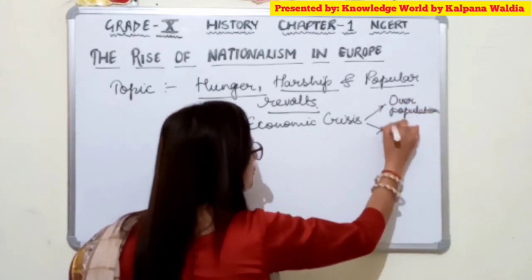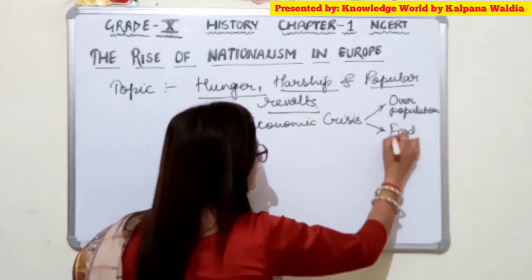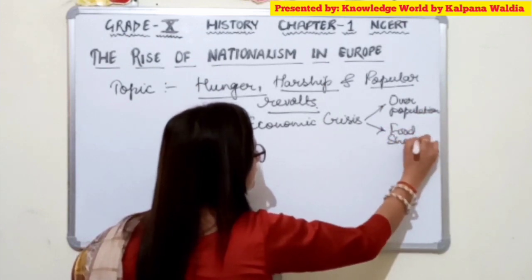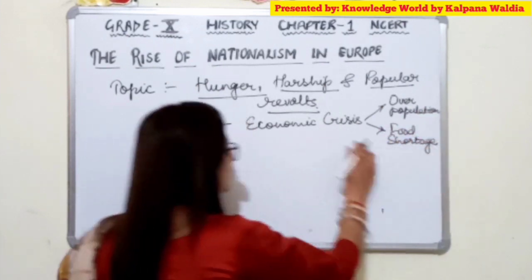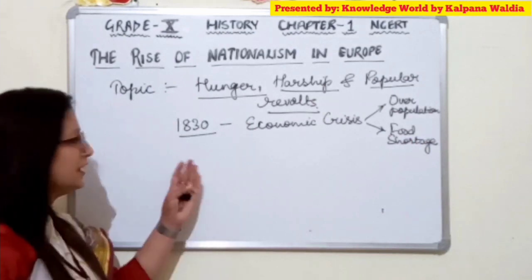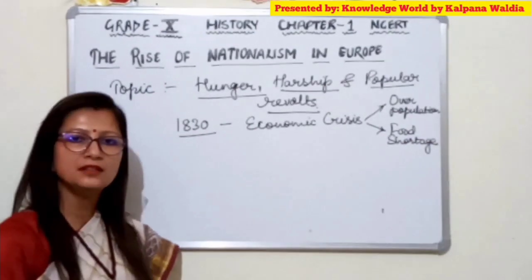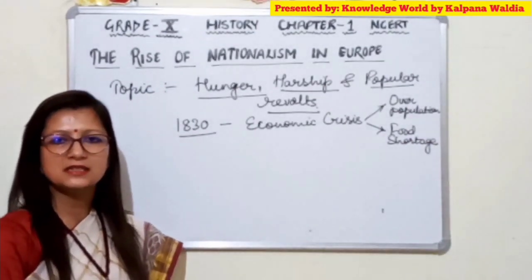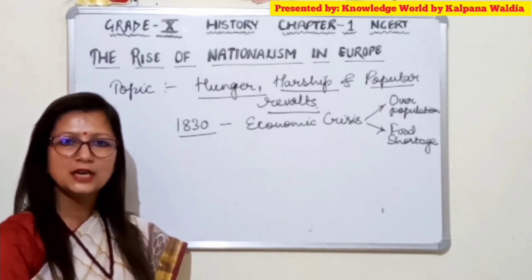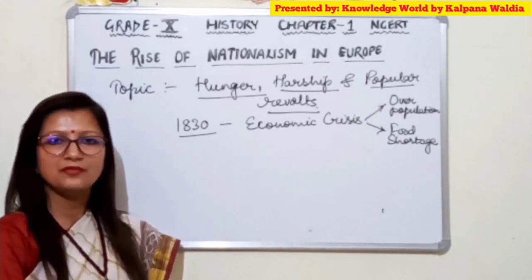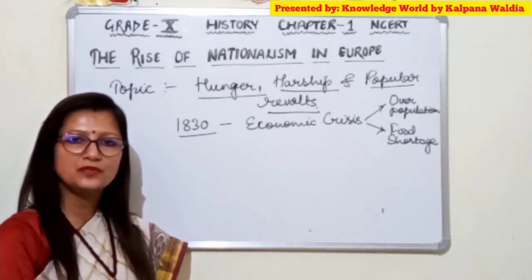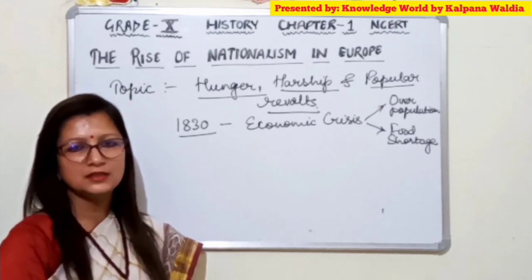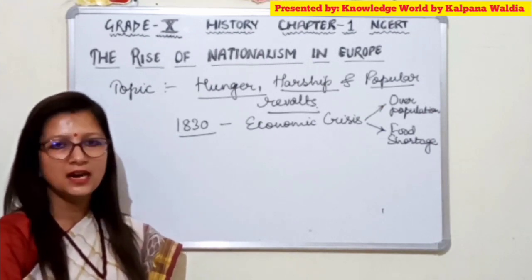Another was shortage of food. These two reasons were faced by entire Europe in the time period of 1830, and that time period is considered a great economic crisis, which made the life of common people very hard, and most of them died due to hunger. So it was the time period of hunger and hardship.